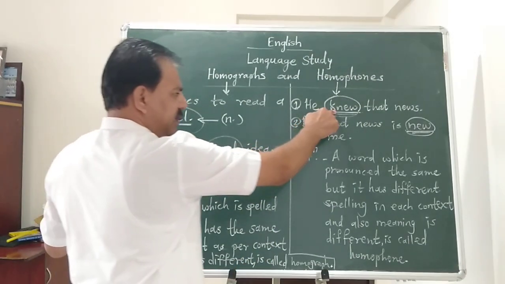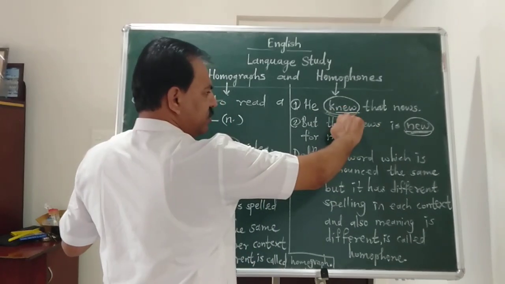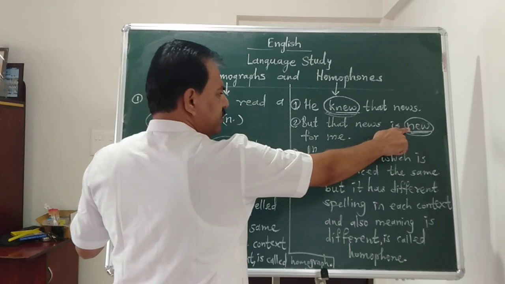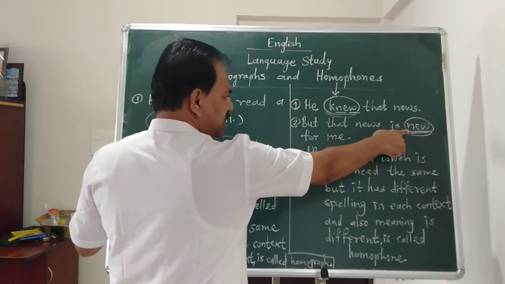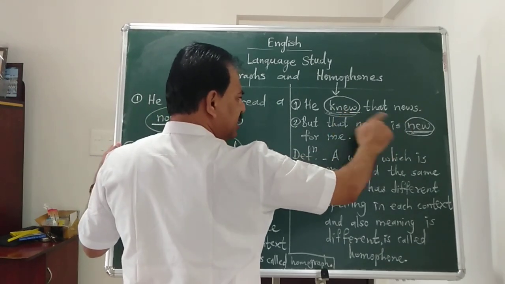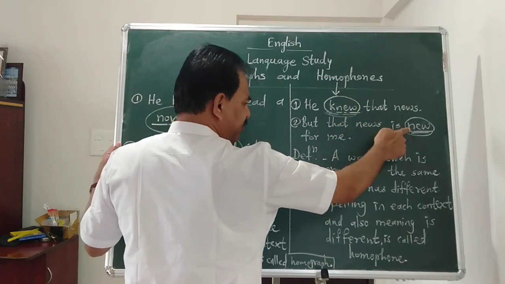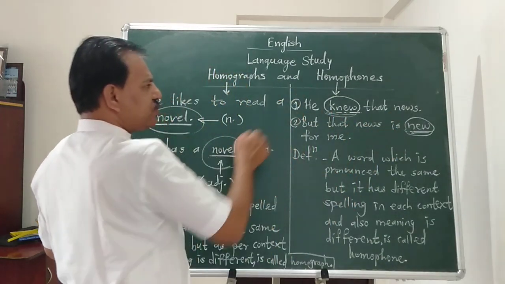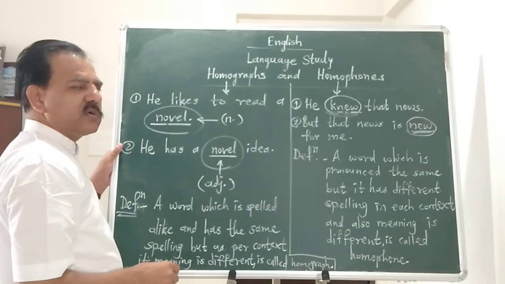So KNEW and NEW, though these words are pronounced the same, their spellings are different, their contexts are different, their meanings are different. So this is an example of homophone.